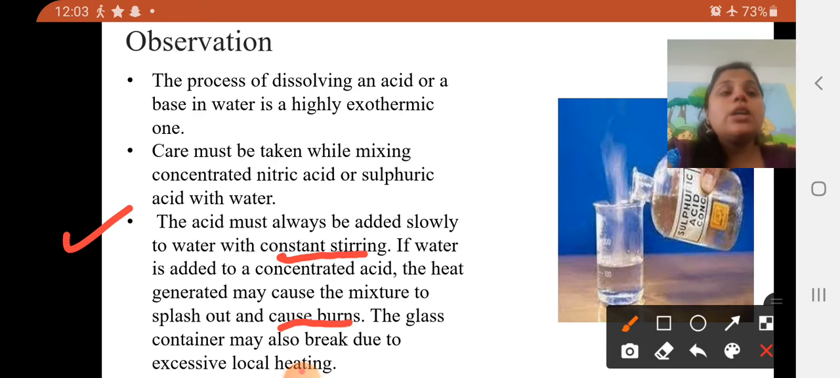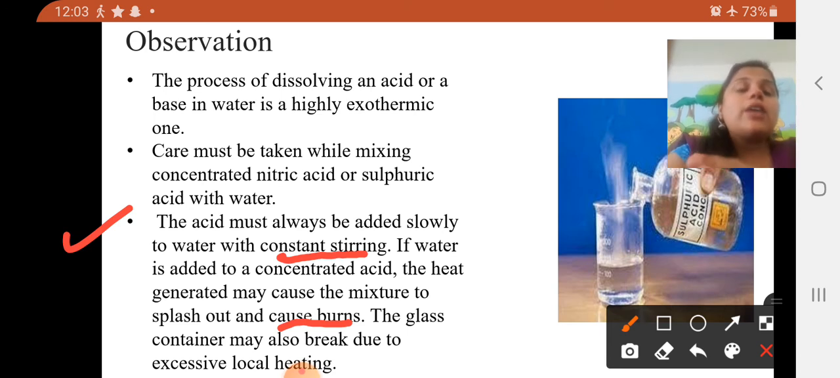Don't do this thing. Dear students, this is the reasoning question: why we add acid into water and why we do not add water into acid. It can be asked for 2 marks or 1 mark, so this is the concept you have to write. The acid is always added slowly to water with constant stirring. If you add water into acid, it causes heat, the mixture will splash out and cause burns, or your glass container also breaks. Okay, so dear student, this is the concept.